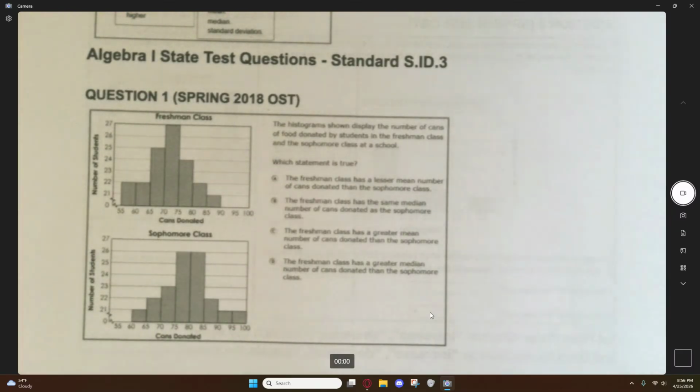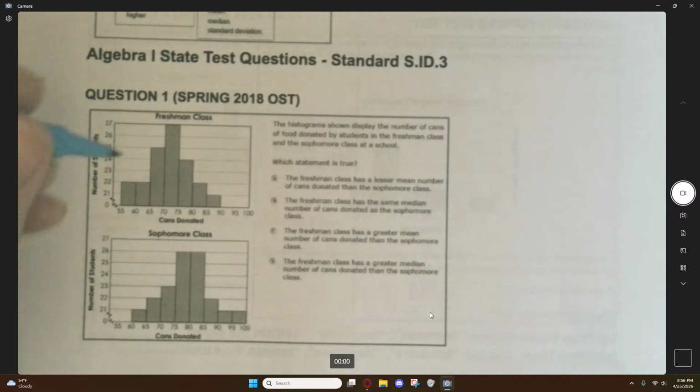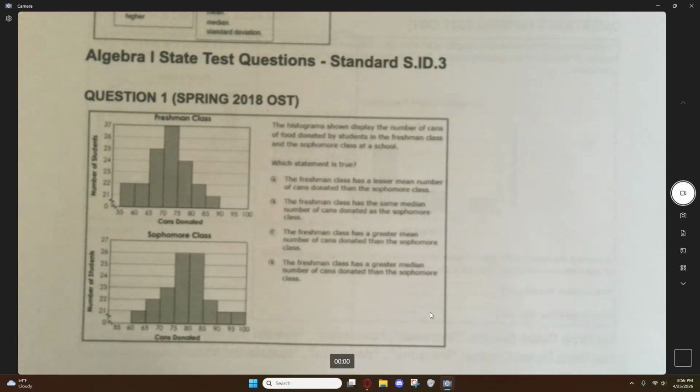So when you're looking at a histogram, it's very difficult to identify mean and median because you're not shown exact numbers, you're shown number ranges. Okay, so let's figure out what we can extrapolate off of this.